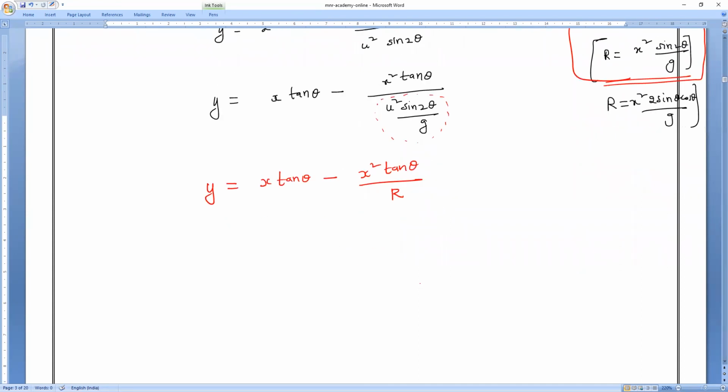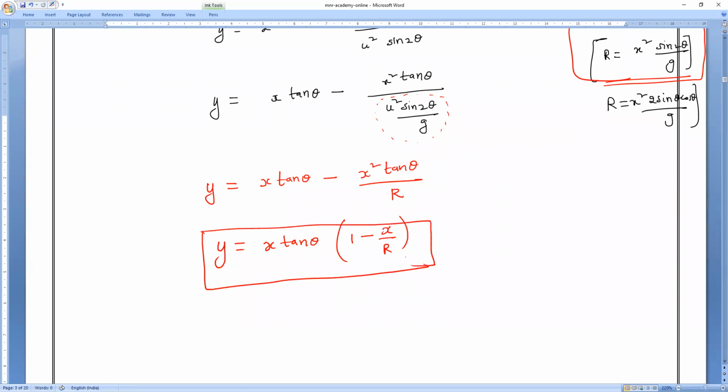That is what you have to remember. So next, y is equal to x tan theta. I have taken it common: see that here also x tan theta, here also x tan theta. So what is remaining? 1 minus, here 1 and here what is remaining? Divided by x divided by R. Am I right, everyone? Yes.